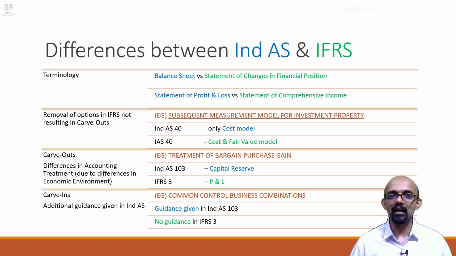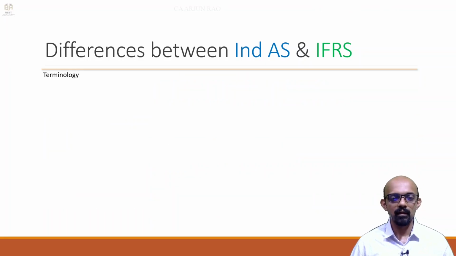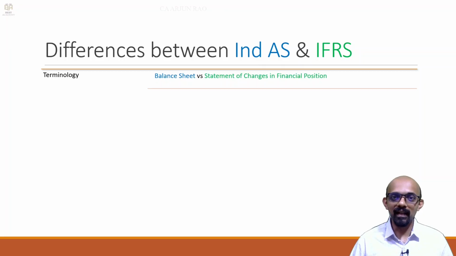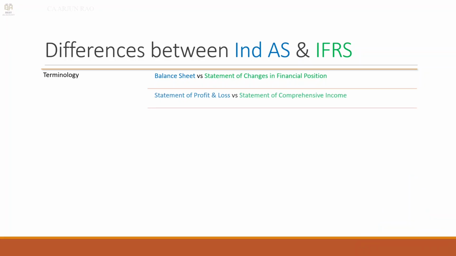So there are differences in the terminology. What you see in blue in this chart is Ind AS, and what you see in green relates to IFRS. Okay. So in Ind AS we call it balance sheet. In IFRS it is called statement of financial position. In Ind AS it is called statement of profit and loss, and in IFRS it is called statement of comprehensive income.